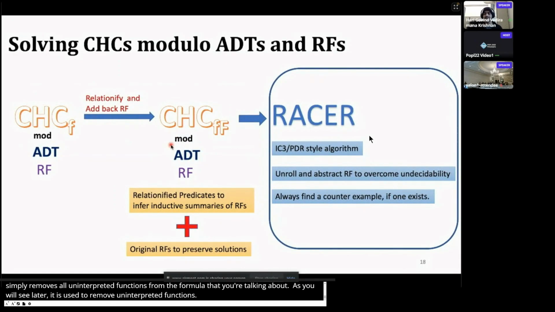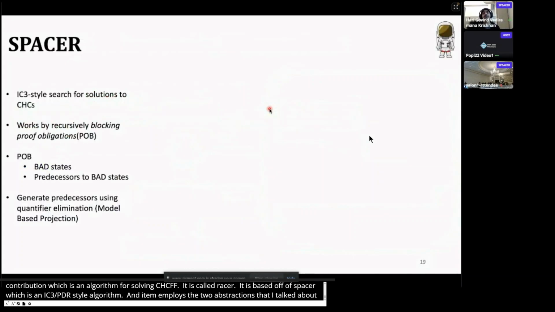The last part of this talk is our last contribution, which is an algorithm for solving CHCFFs. The algorithm is called Racer. It is based off of Spacer, which is an IC3/PDR style algorithm, and it employs the two abstractions that I talked about earlier. Let me explain a little bit about Spacer.